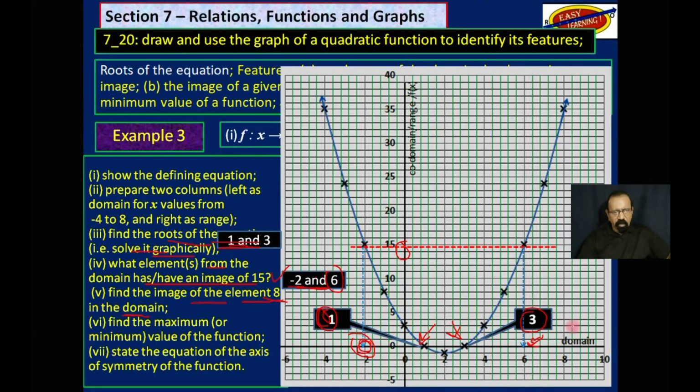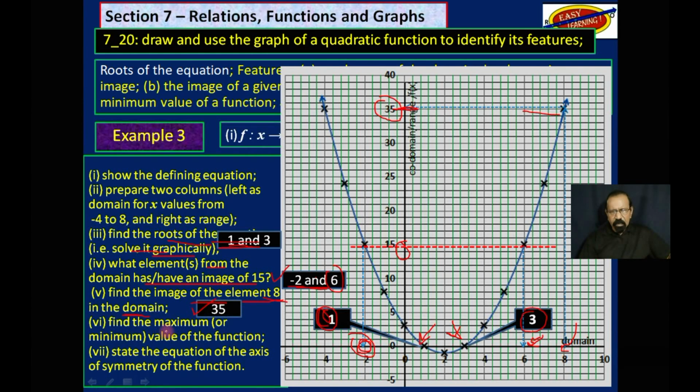So you come over here to 8, draw a line going straight up and then come across here. And where do we arrive? We arrive at 35. So the answer to that question is 35.